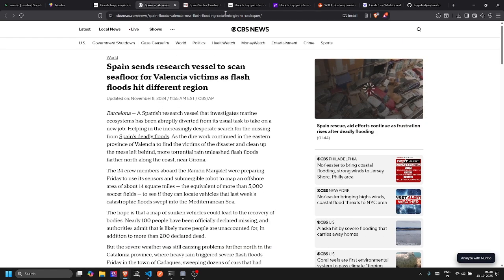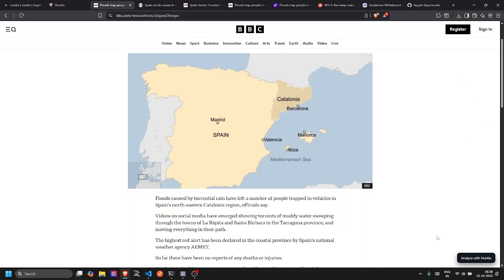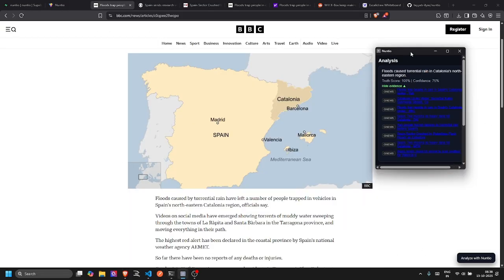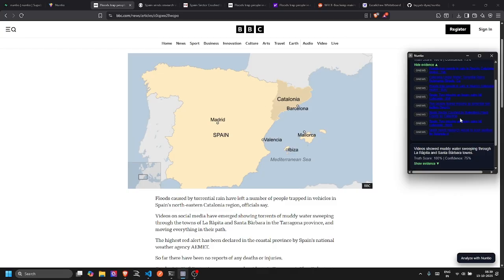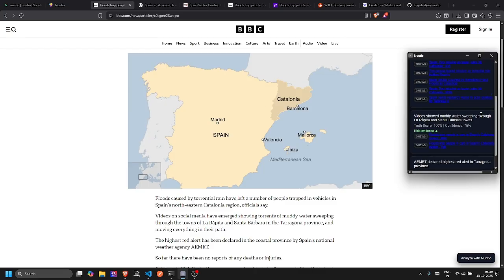It's a different source. So it aggregated news, the same topics and claims, from various other sources and calculated a truth score. Here the truth score is skewed highly, it's 100%, because we didn't find any claims that were refuting this information recently. So that's why the score is pretty high.